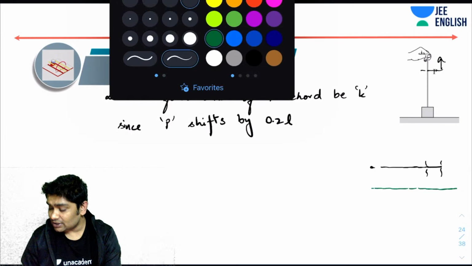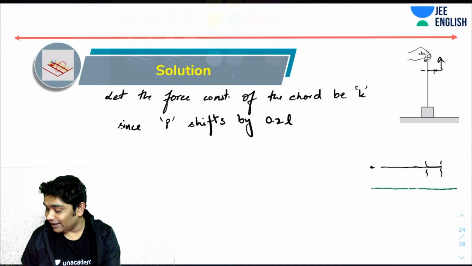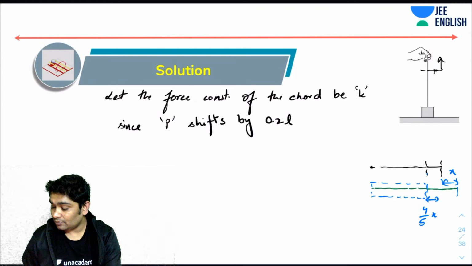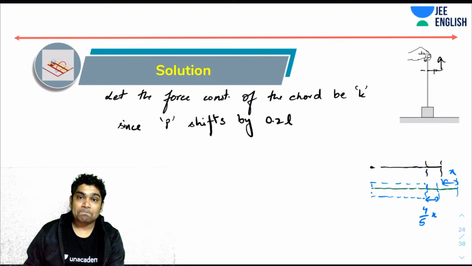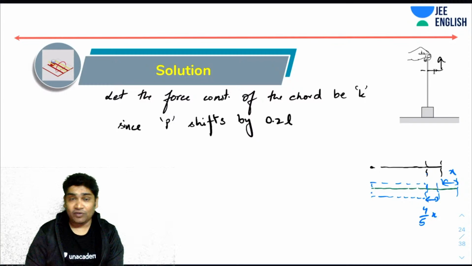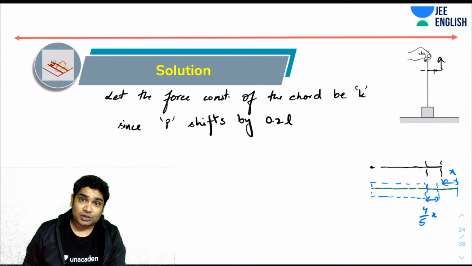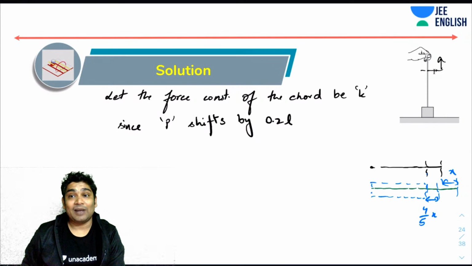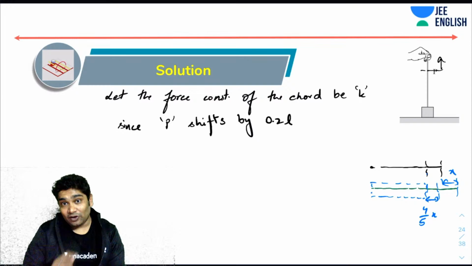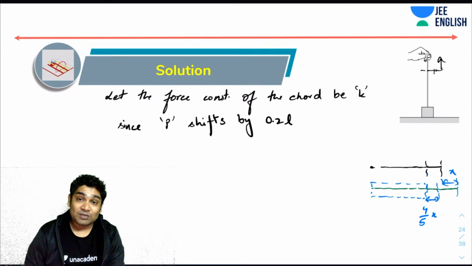If this end moves by x, then the 4/5 portion of the length, why 4/5? It is 0.8L, which means 8 by 10, that is 4 by 5. The 4/5 portion would have moved by 4x/5. And by what amount would the midpoint move? It would have moved by x by 2.